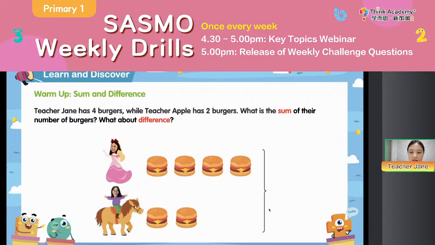Okay, so everyone, we can see, as for the sum, we just plus all of them, then we will have 6 in total, right? And then what about the difference? Difference means how many more? That is, Teacher Jane has more than Teacher Apple, right? We just find the gap between us. So we can see here, as for the difference, I have 2 more than Teacher Apple. So this is called the difference between us, right?